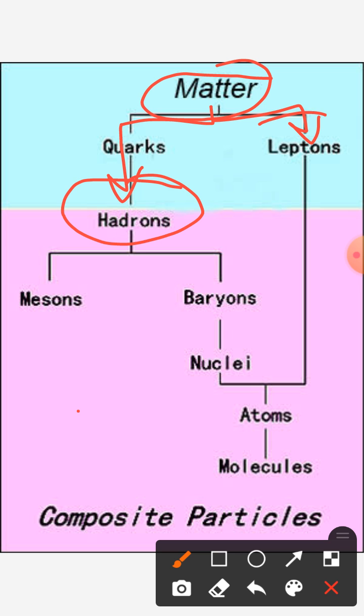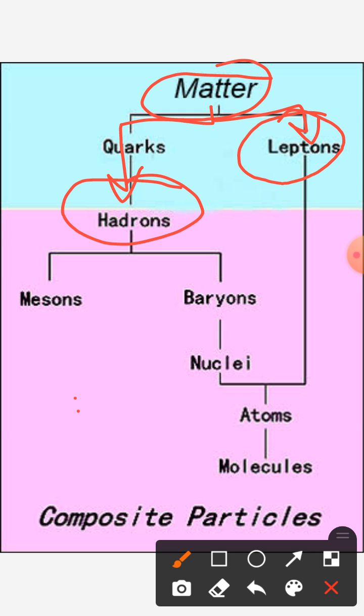On the other hand, the leptons are those particles which show weak interaction forces. So one thing is very clear: it is the classification on the strength of interactions between the particles.